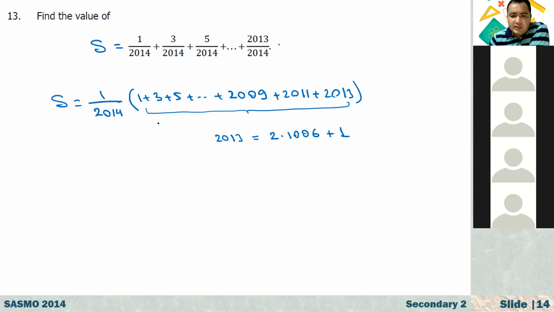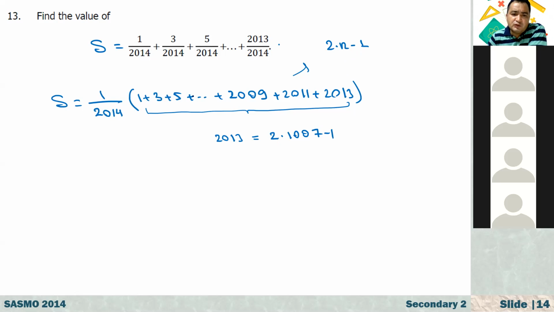Let's say the general term is 2 times n minus 1. I can write the last term as 2 times 1007 minus 1. If n equals 1, 2 times 1 minus 1, we get the first term, 1.